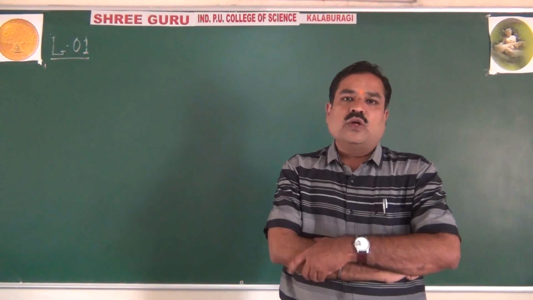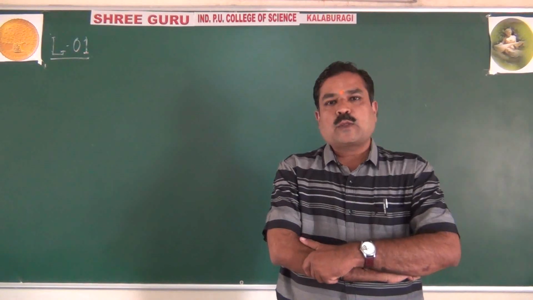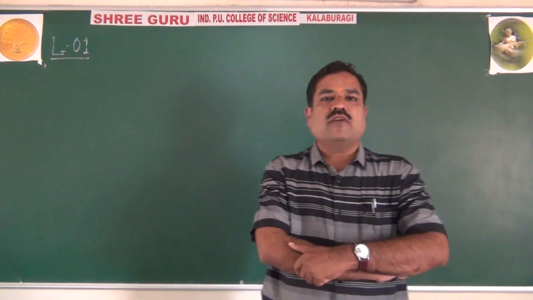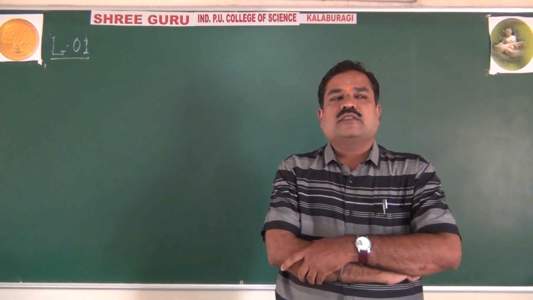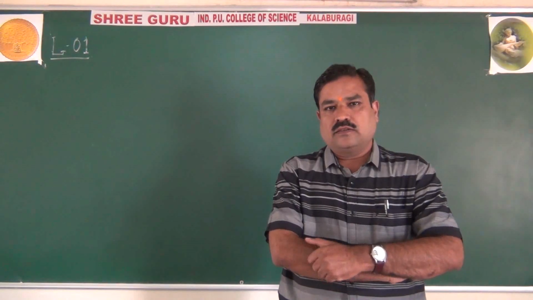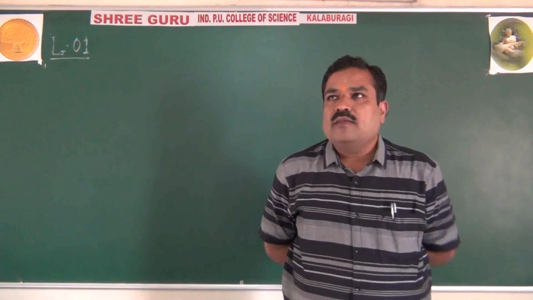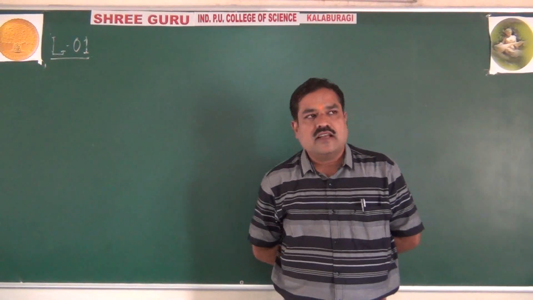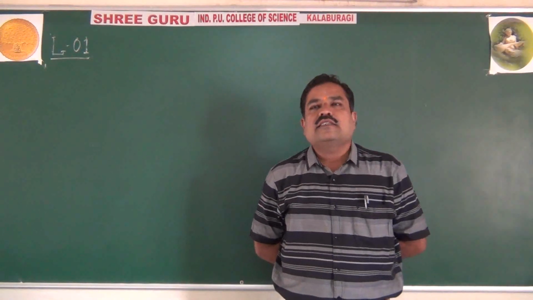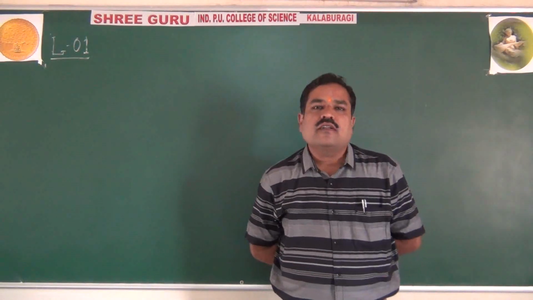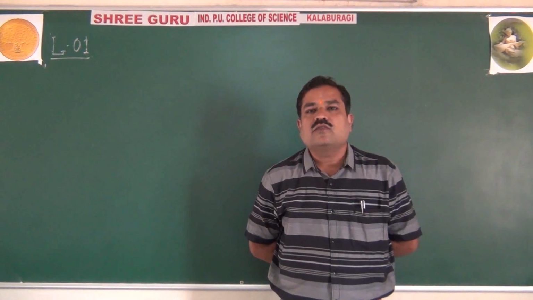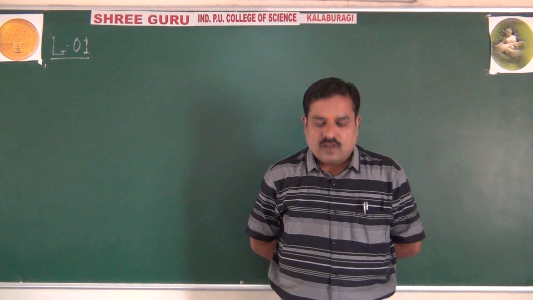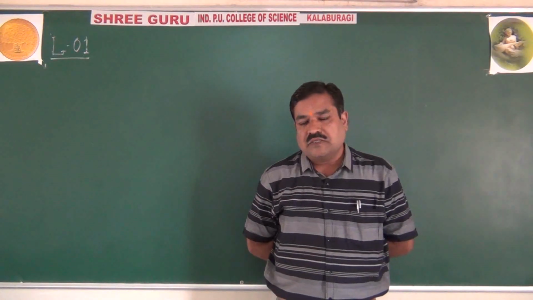Now, without wasting time, students, today I have been given the chapter P-block elements. This P-block element is a very important chapter of inorganic chemistry in the PUC second year, and as far as NEET is concerned, it is very important. About 2 to 3 questions will compulsorily come for the NEET examination.